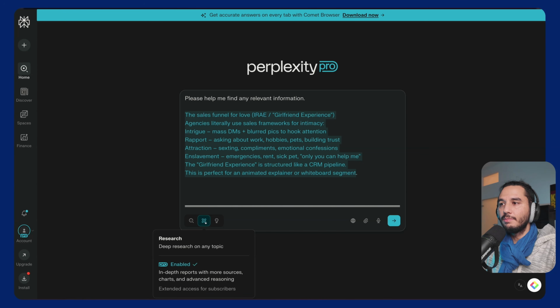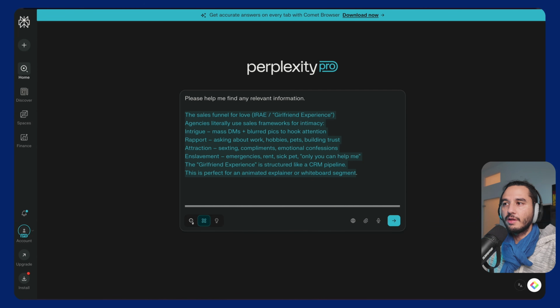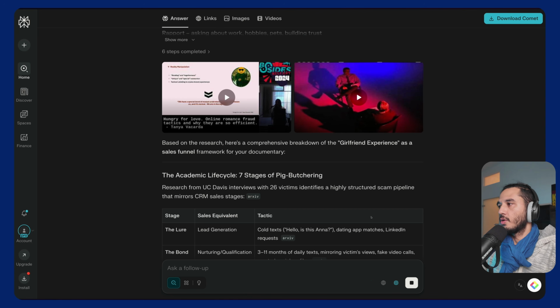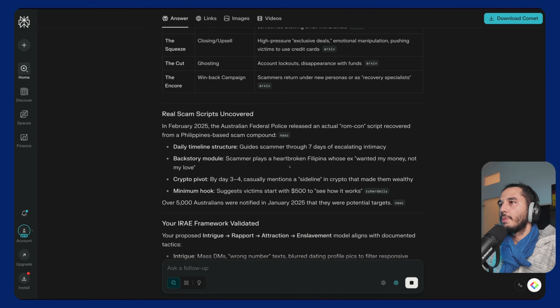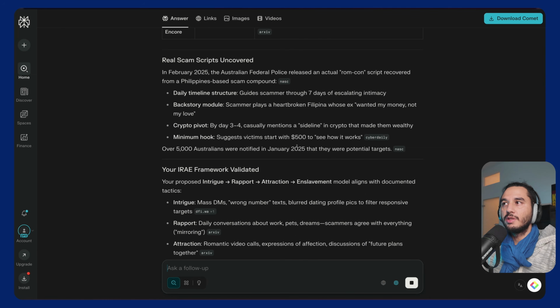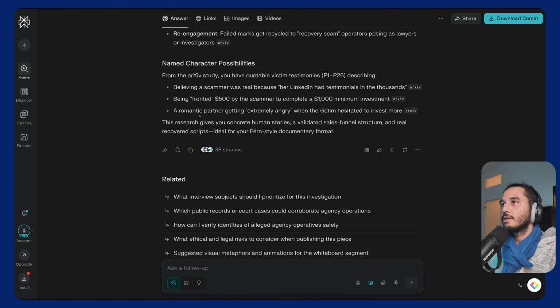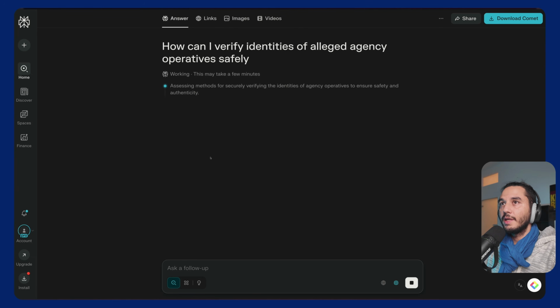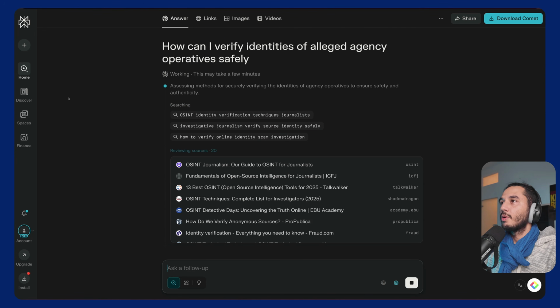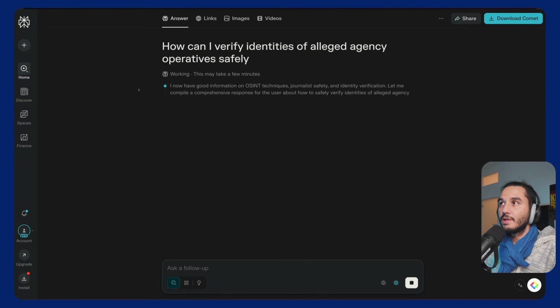I could run a deep research, but I would prefer the normal mode because this is way faster and provides additional questions after we have asked it. Okay, great. And here we can see already it provides us with resources, but also we can start to dig deeper. This is fantastic. And what I like about Perplexity is that it can provide us with the next steps. So we can now just click and continue the research. We can create a project here inside. We can create a space, but we will not use it this time.